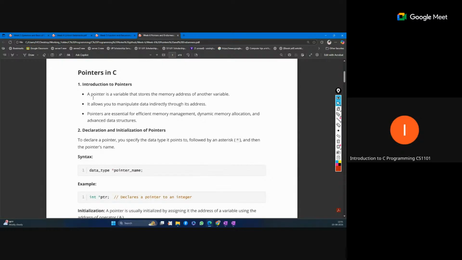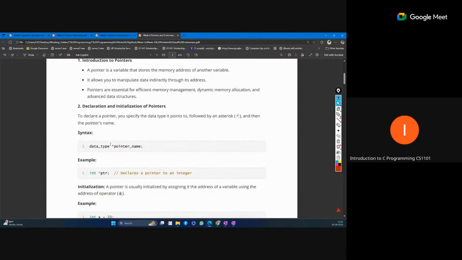This is the declaration and initialization. We define the data type, which is the type of the variable whose address it will store, then the pointer name. And this asterisk is the representation that this is a pointer, not a simple variable.